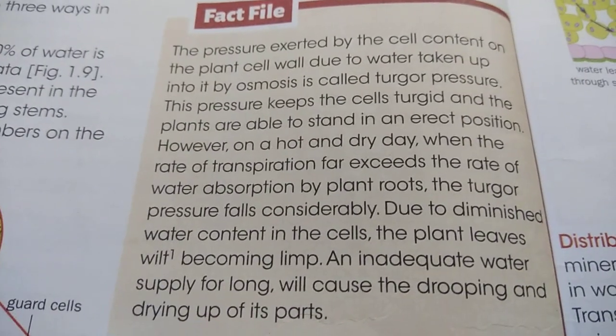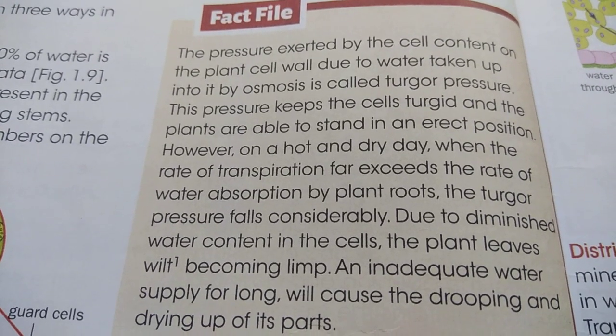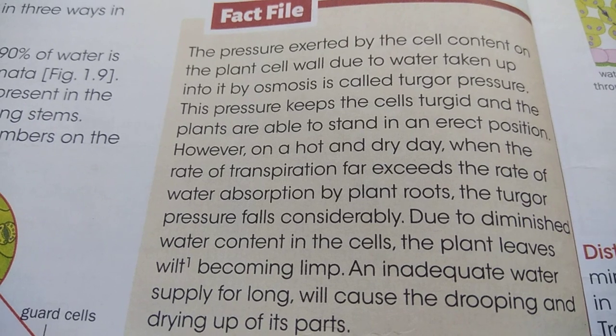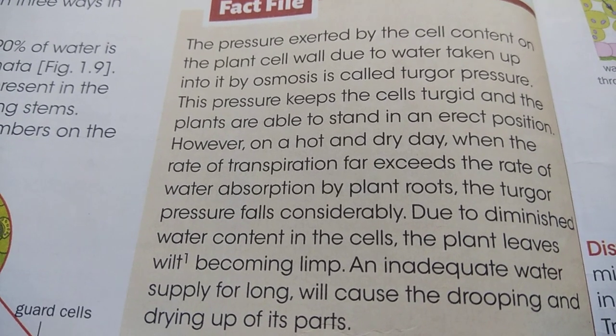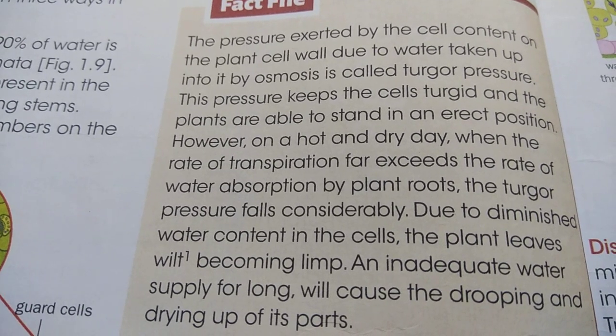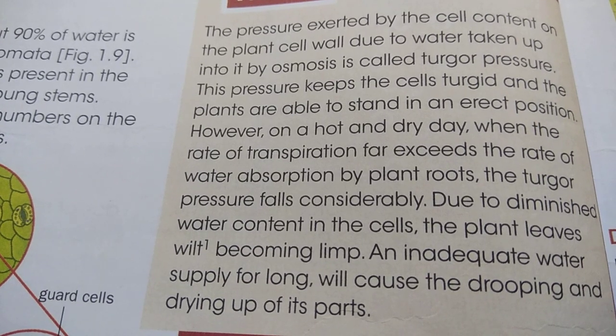Here is a fact file: the plant stands erect due to turgor pressure, and turgor pressure is because of the continuous inflow of water into the cell, which keeps the cell turgid, means which keeps the cells in shape.